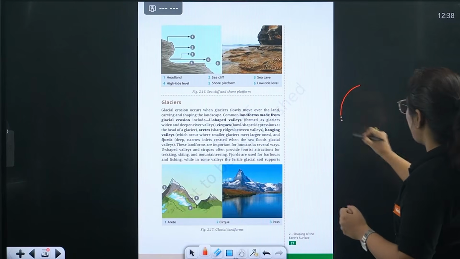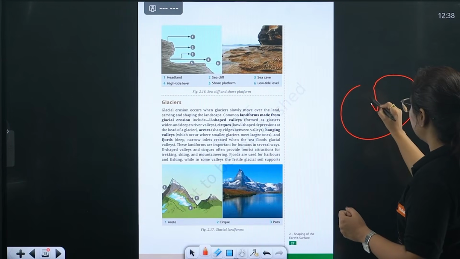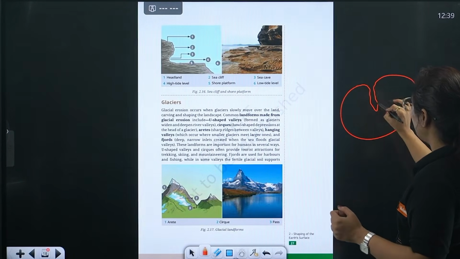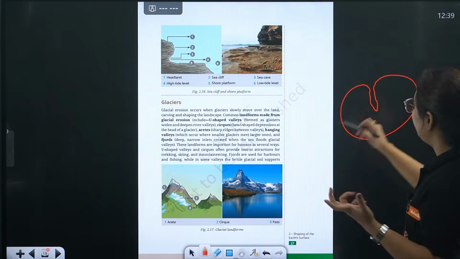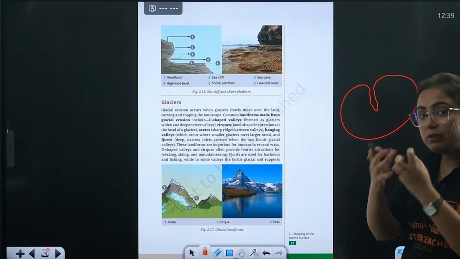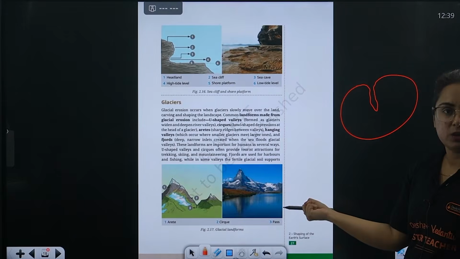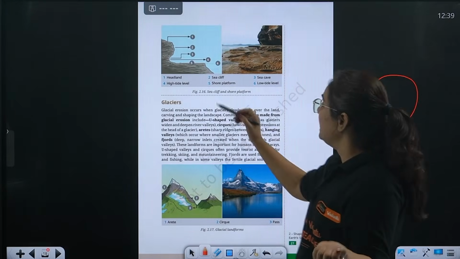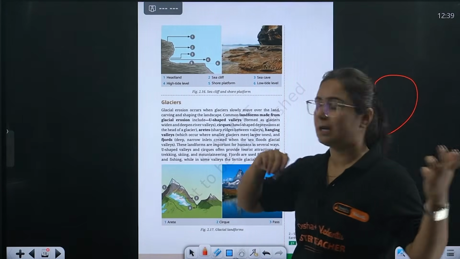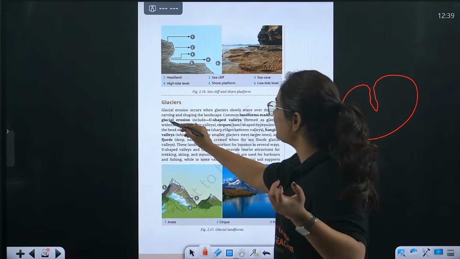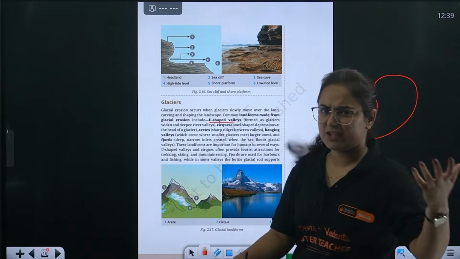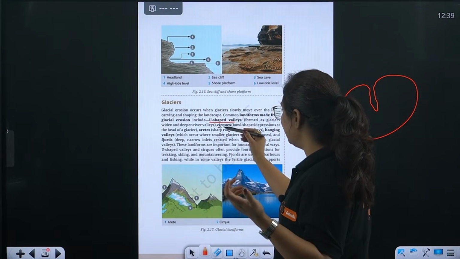If there is a rock with a breakage in between and flowing water, the pressure will be less. But whenever there is freezing glacier, it will create pressure and split it into two parts. So glacier erosion also causes some landforms such as U-shaped valley. As I just told you, there is a cirque. What is a cirque?